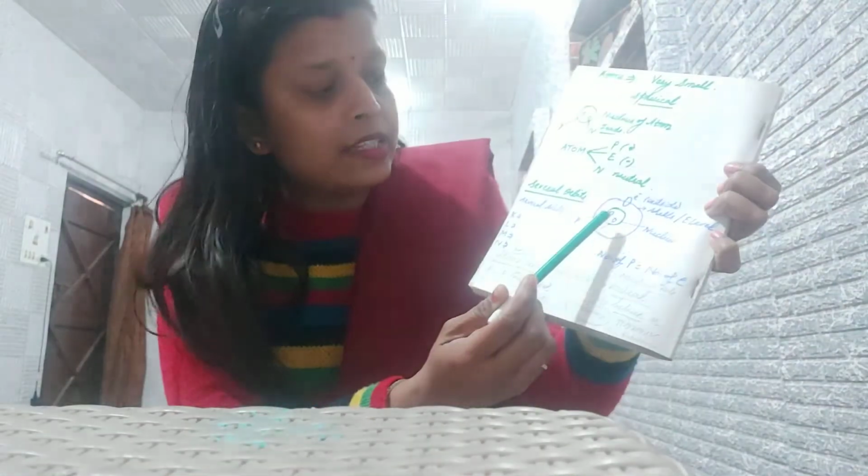As protons are positively charged and electrons are negatively charged, we can say that atoms are electrically neutral. What is the meaning of this line, that atoms are electrically neutral? Electrically neutral means inside the nucleus we have protons, and outside the shell there are the electrons. Electrons basically rotate outside, and inside there are protons.